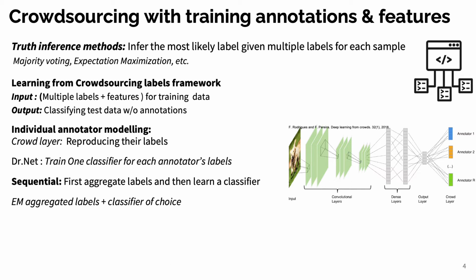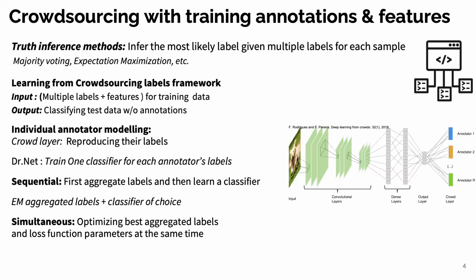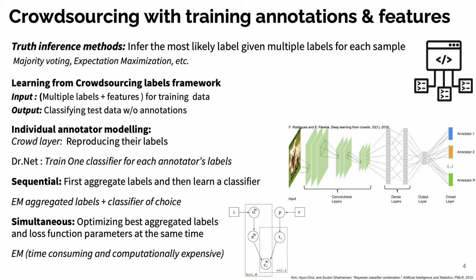The sequential approach is rather straightforward. First, establish some ground truths for training points through an aggregation method and then simply treat it as conventional classification. For instance, we can use EM aggregation method and then apply any desired classifier for our test data. The last approach ties learning aggregated labels problem and the classification problem together through expectation maximization. This approach is rather time-consuming and computationally expensive.